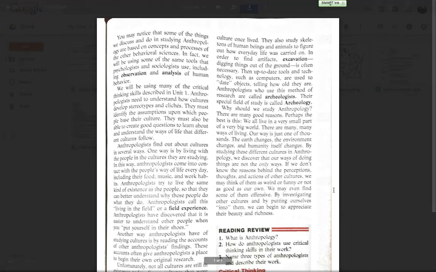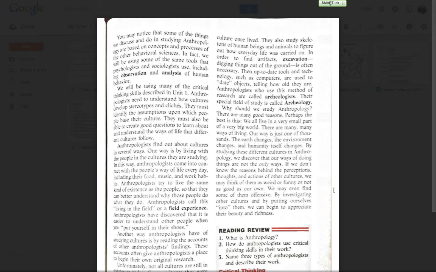You may notice that some of the things we discuss in studying anthropology are based on concepts and processes of the other behavioral sciences. In fact, we'll be using some of the same tools that psychologists and sociologists use, including observation and analysis of human behavior. We'll be using many of the critical thinking skills described in Unit 1. Anthropologists need to understand how cultures develop stereotypes and cliches. They must identify the assumptions upon which people base their culture. We must also be able to create good questions to learn and understand the ways of life that different cultures follow.